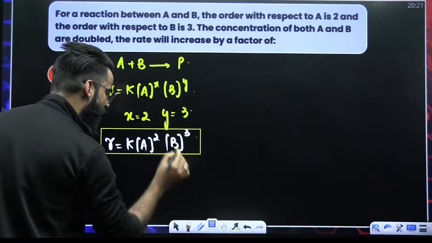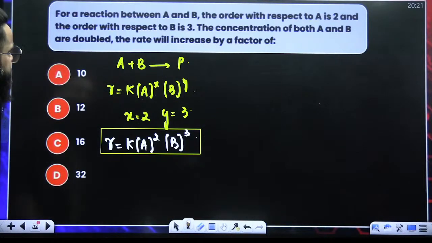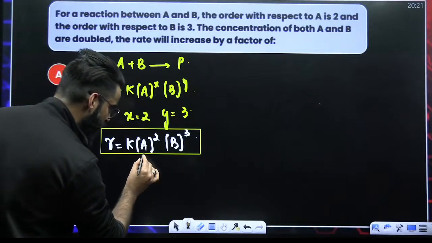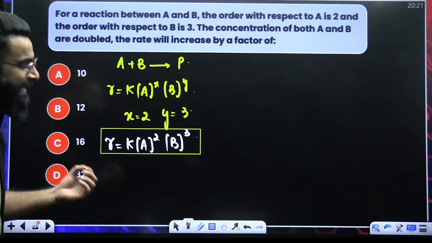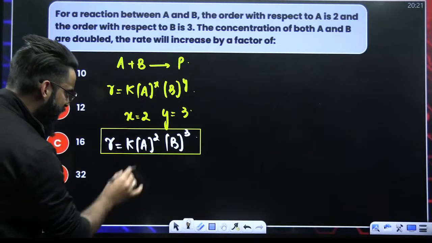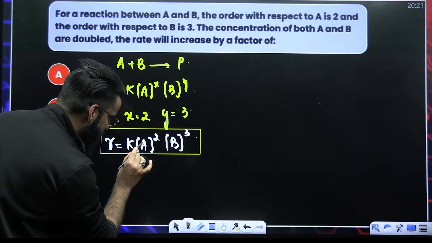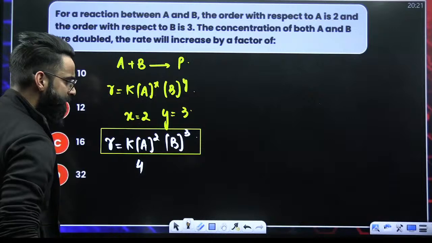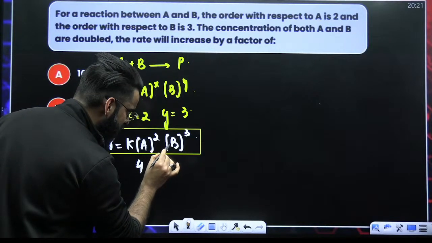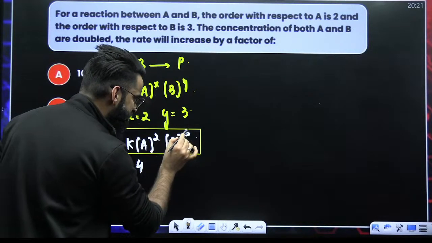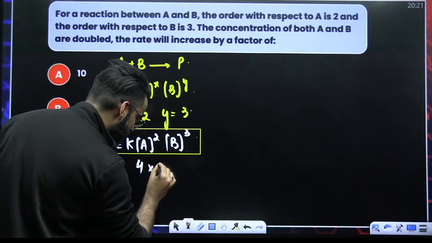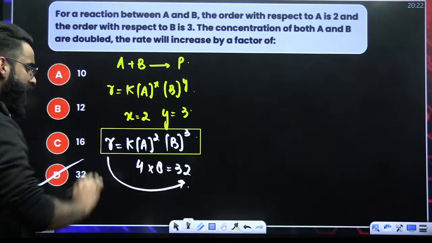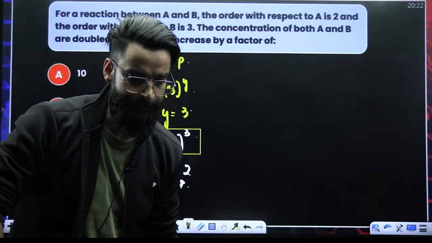Since you got to know about your rate law, now the question says, the concentration of both A and B are doubled. The rate will increase by the factor of what? If we double the concentration of A, that means this becomes 2A. 2 squared comes out to be 4. If I double the concentration of B, this becomes 2B. 2 raised power 3 is 8. And 8 times 4 comes out to be 32. So rate is increasing by the factor of 32.